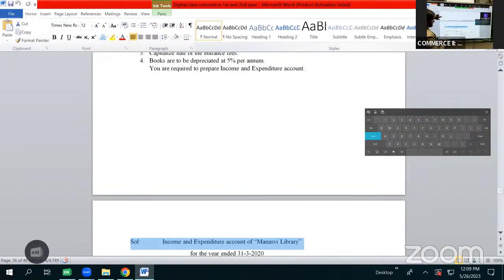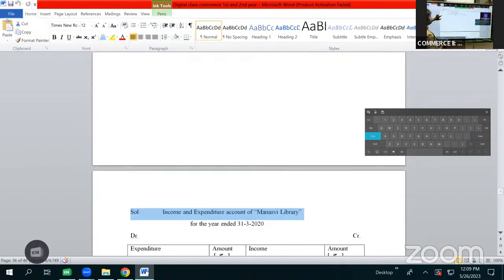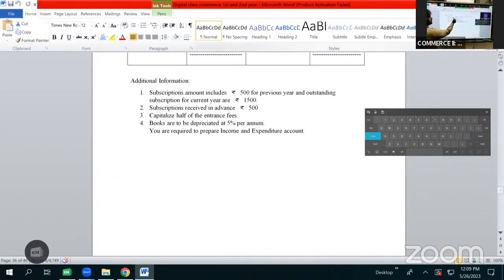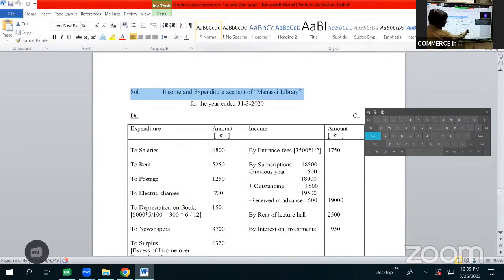So here it will be taken as by subscriptions 18,500. We have an adjustment on subscription that subscriptions amount include rupees 500 for previous year. So previous year amount should be subtracted. So first it will be subtracted here as less previous year 500. So subtracting 500 from 18,500, it becomes 18,000.